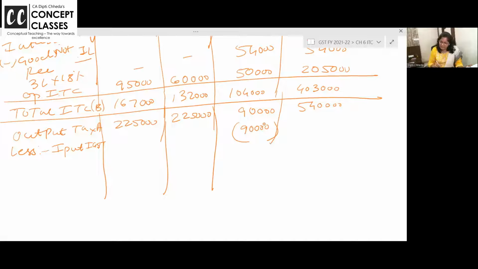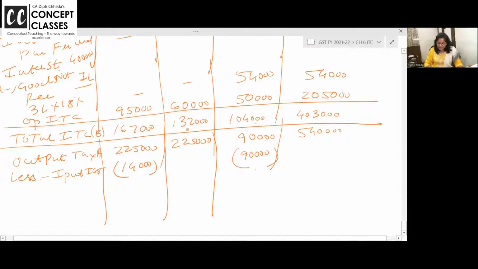And balance 14,000 you will give to CGST. Are you all able to understand? कहीं कुछ confusion है? फिर से देखो. आपका output IGST is 90,000. Input IGST is 1,04,000. So output minus input set off हो गया. Still you have input IGST 14,000. So why did I use it last problem? I used it for SGST. This time I used it for CGST because SGST खुद ही sufficient है.